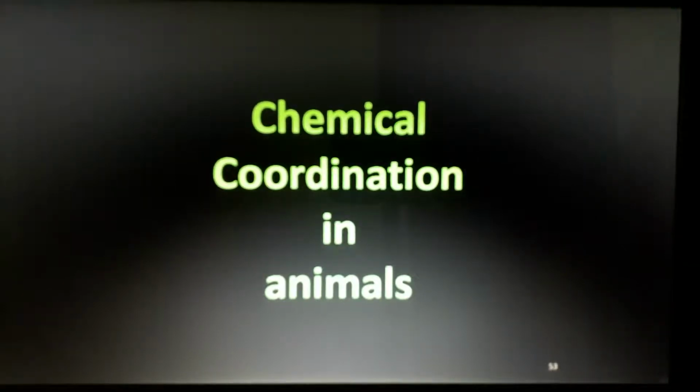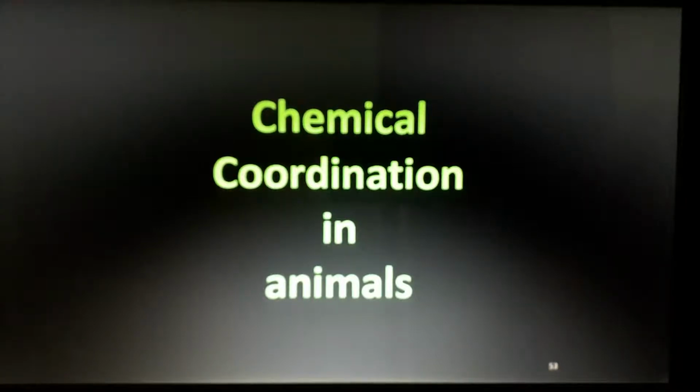So in plants, we already discussed that this coordination is in the chemical form and it is done by hormones, especially the growth hormone, the auxins. Lots of hormones are there: auxin, cytokinin, ethylene. We already discussed that. That's a very small part. And we have now come to the last part of this chapter, which is chemical coordination, or control and coordination in animals, which is done by the hormones.